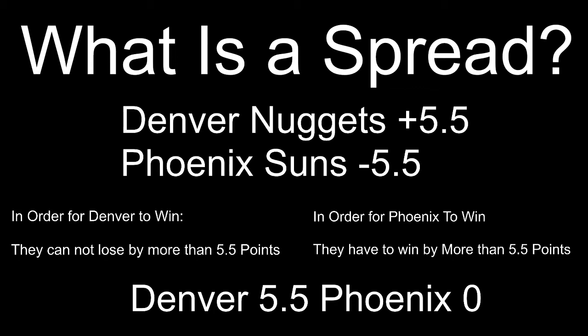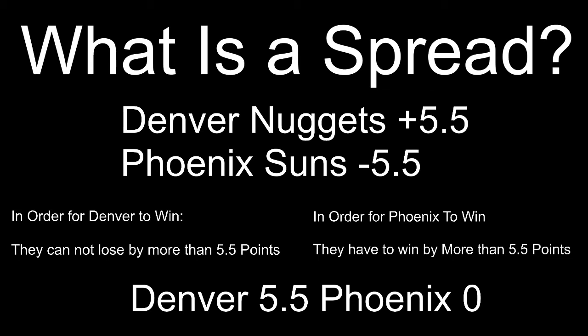and looking at the numbers for the game tonight for basketball. Tonight, we have the Phoenix Suns and the Denver Nuggets. The Suns are a 5.5 point favorite in this game, and the Nuggets are a 5.5 point underdog. What that means is, in order for you to win a bet on Denver tonight, they cannot lose by more than 6, or more than 5.5 points.